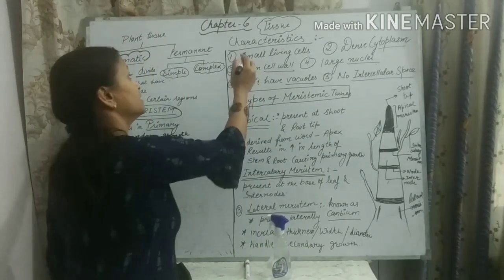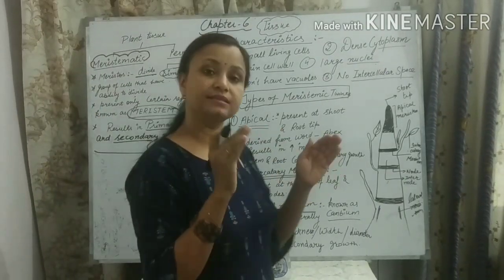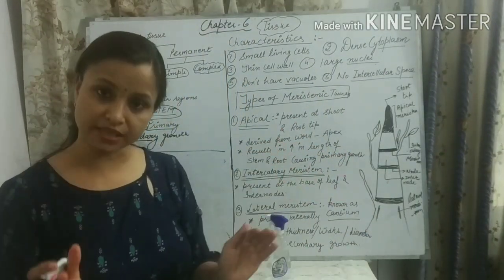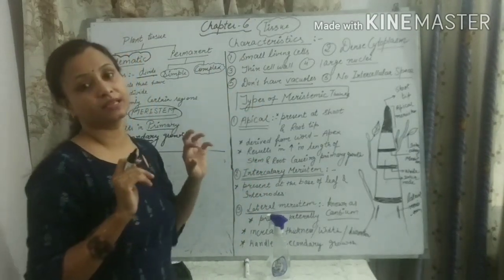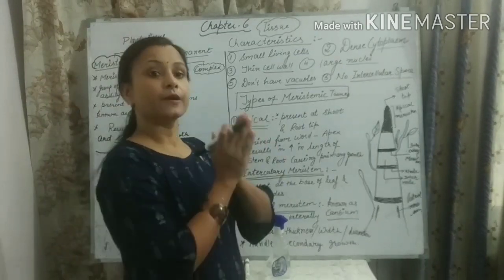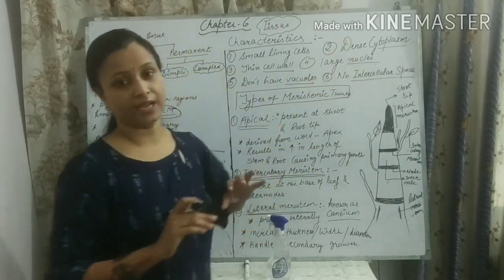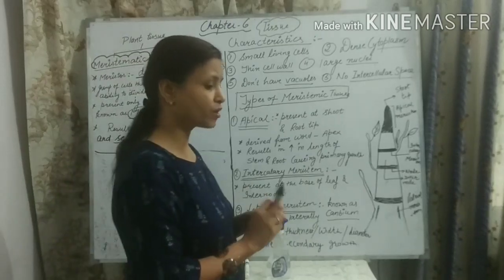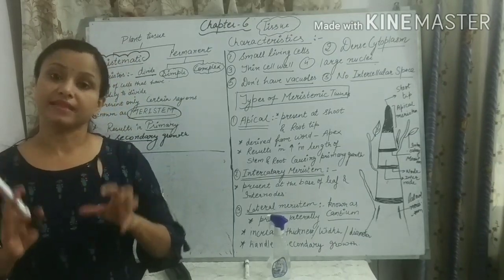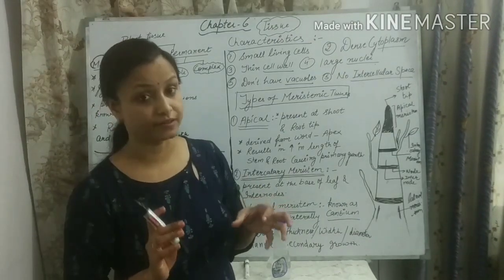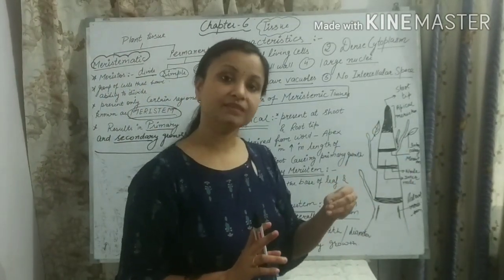Next character is meristematic cells have thin cell wall. Cell wall is the protective outer layer of each and every living plant cell. So they should have thin cell wall because with thick cell wall, a cell cannot divide easily. Okay, and the next one is large nuclei. Nucleus is a very important cell organelle of the cell, and generally nucleus helps in cell division. It is responsible for cell division. So the main function of meristematic tissue is to divide, so it needs a large nucleus.